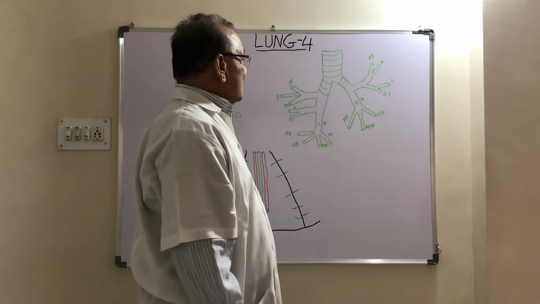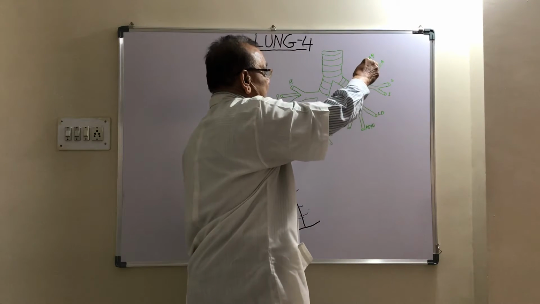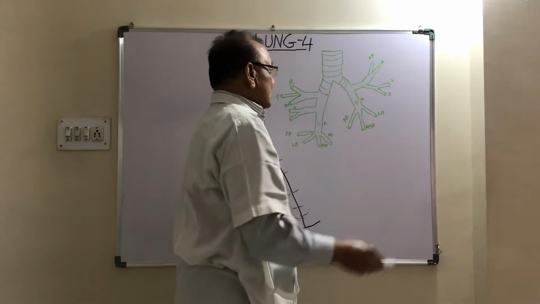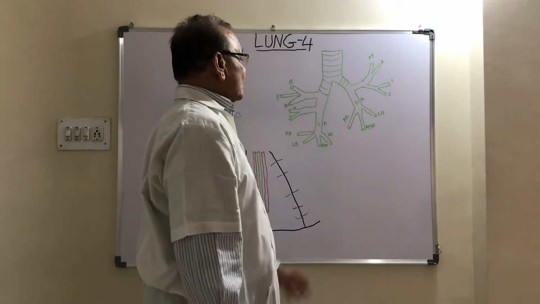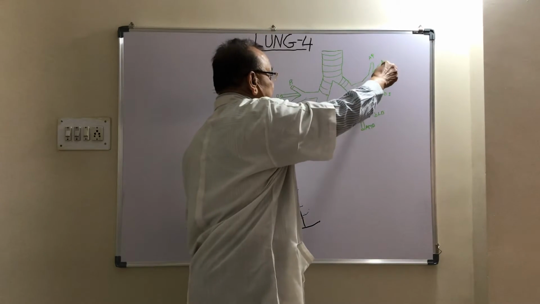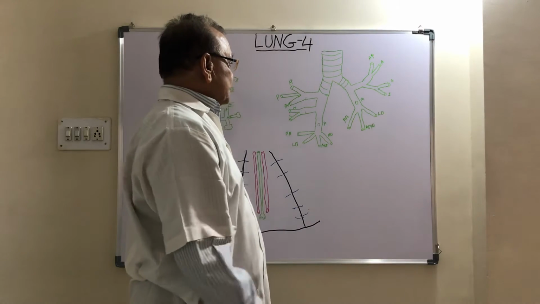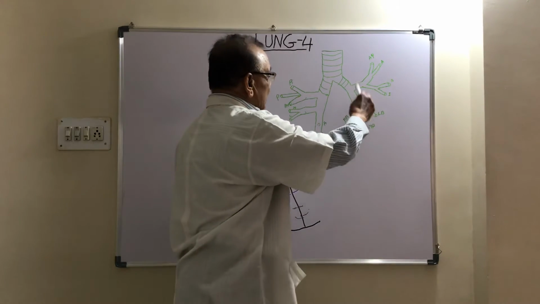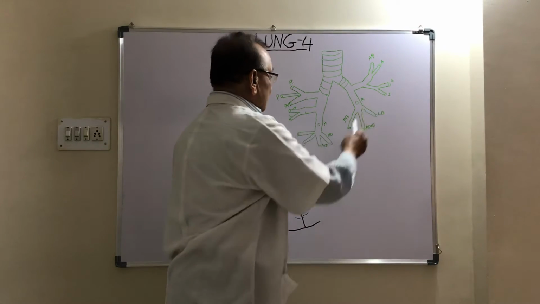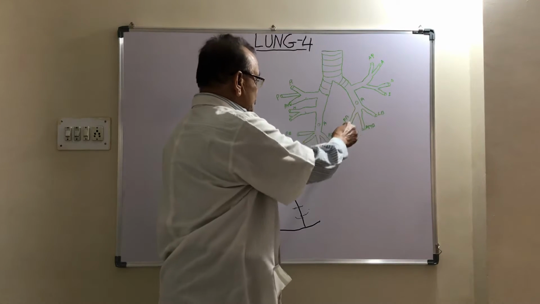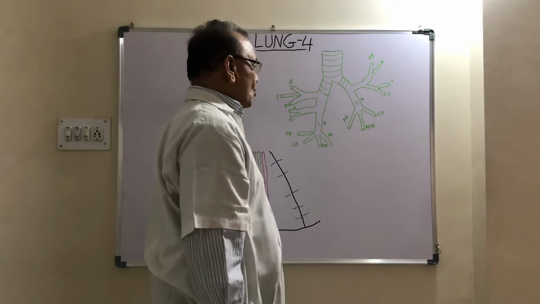In the upper lobe, the segmental bronchi are apico-posterior, anterior, superior and inferior. So a total of four. In the lower lobe on the left side, one is apical, second is lateral basal, third is posterior basal, and fourth is anteromedial basal.